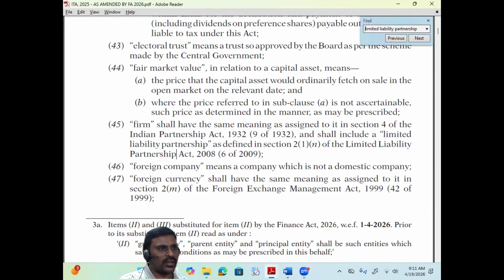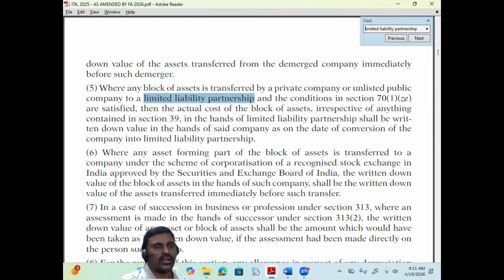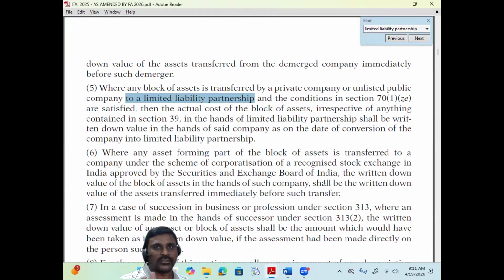So this is firm and LLP. This is one of the provisions where a block of assets is transferred by a private company or unlisted public company to a limited liability partnership firm. This is applicable only to LLP, not to the partnership firm. This is what category 3 provisions are. Category 3 provisions apply only to LLP but not to firm. So you cannot apply this provision to the firm. Firm includes LLP. It's not that LLP includes firm.